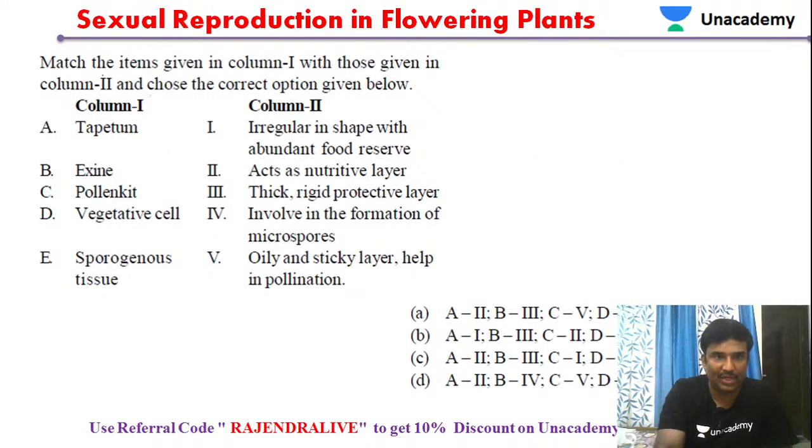Now let us see the next question. Match the items in column 1 and column 2.